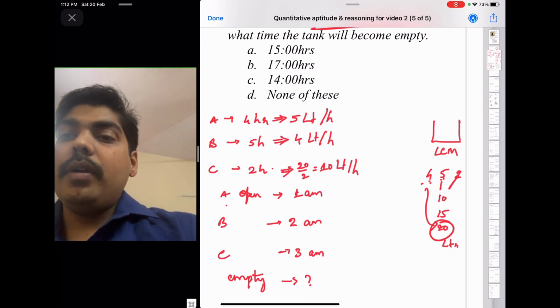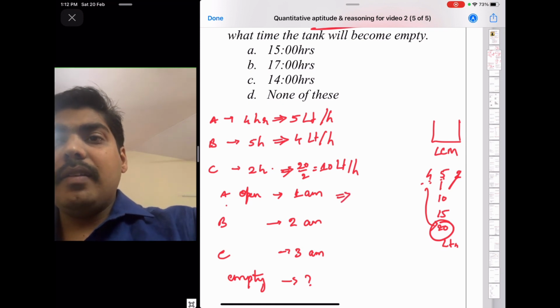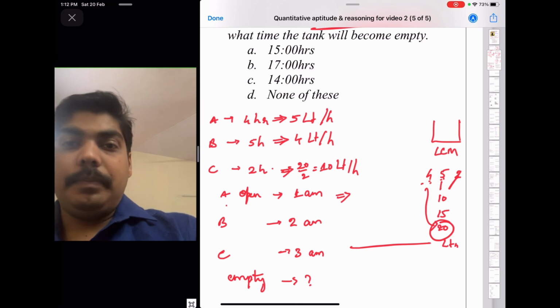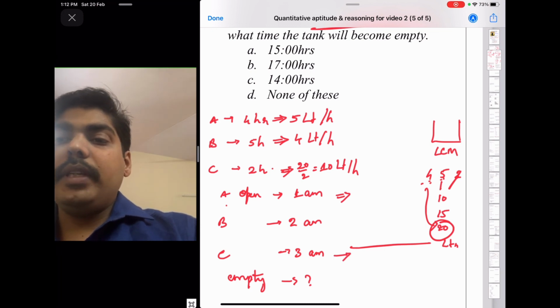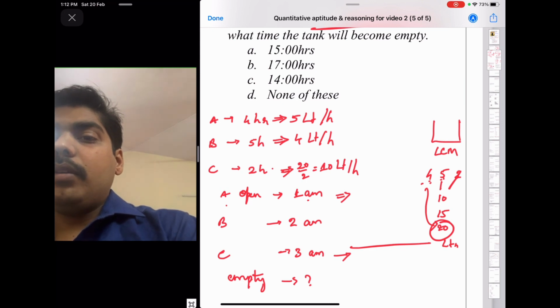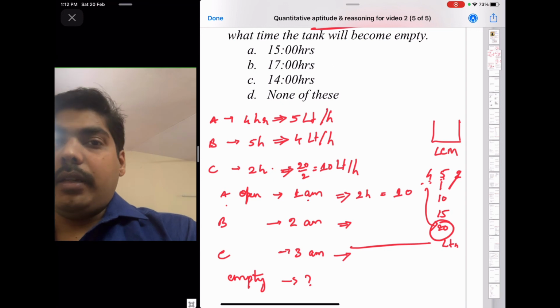Now, A opened at 1 a.m. Tap A is running, filling 5 liters in 1 hour, and B is running from 2 a.m. At the point of 3 a.m., how much water is there in the tank? Tap A started at 1 a.m., so by 3 a.m. it was open for 2 hours. 2 hours means it has filled 10 liters.